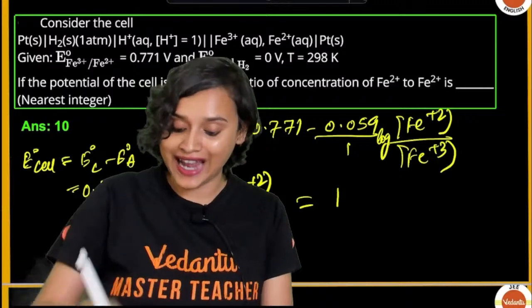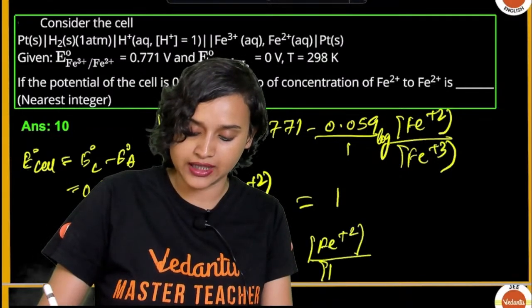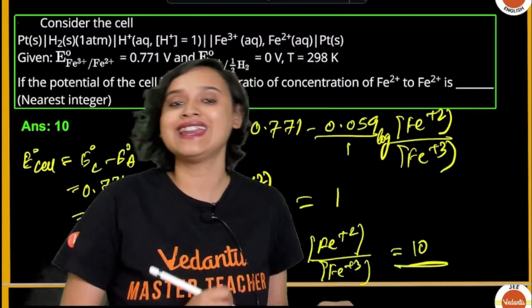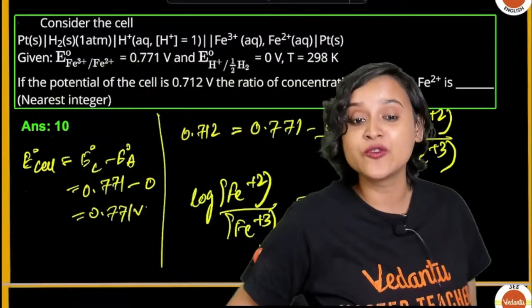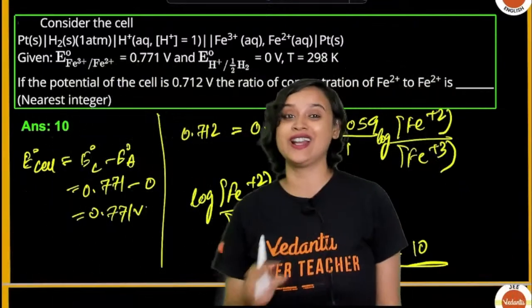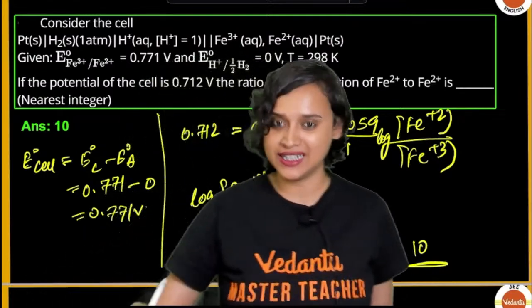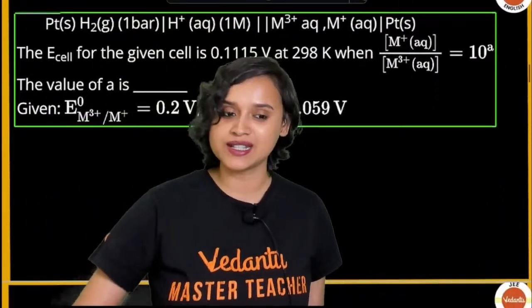Then if you take the anti-log, the ratio value Fe plus 2 divided by Fe plus 3 will be equal to 10. So 10 is the answer. That's how 10 is the answer. If some of you are telling me, ma'am, log of this value will be 10, that is wrong. People, pay a little attention. This is going to be the second attempt, everybody. You cannot mess it up.